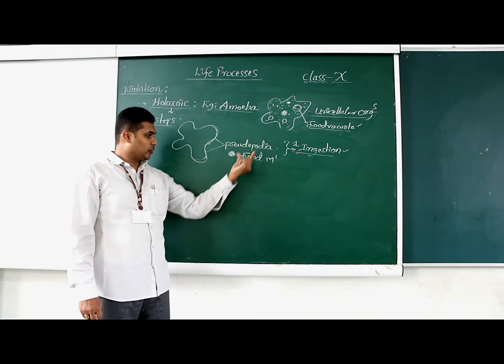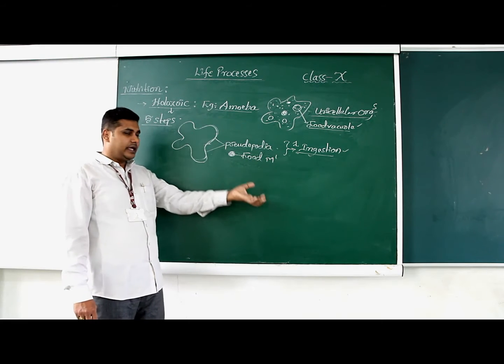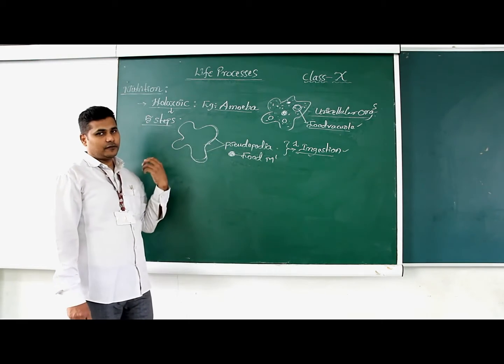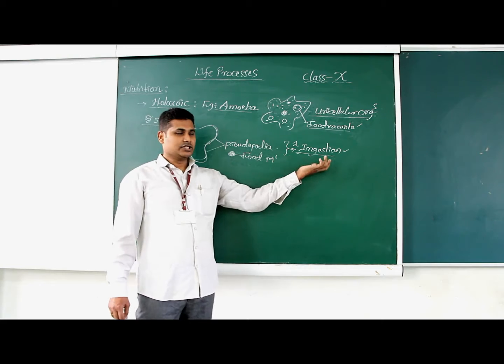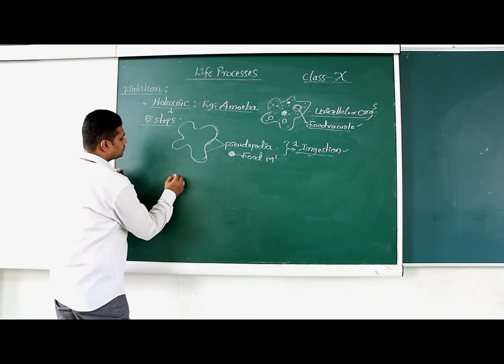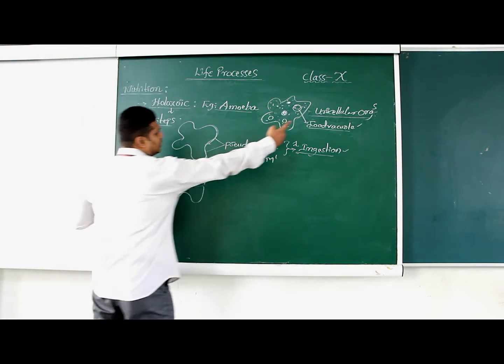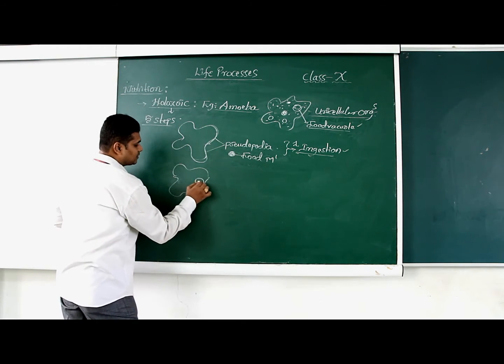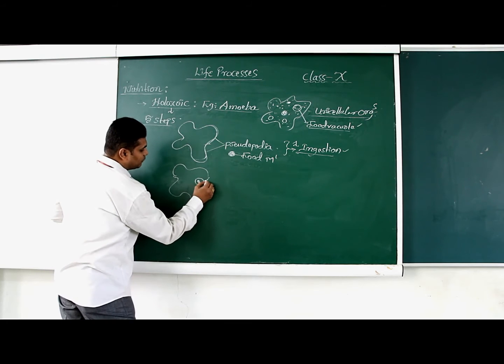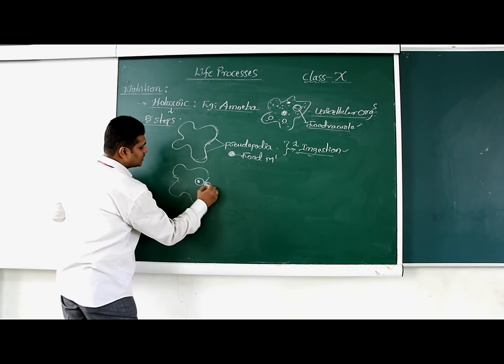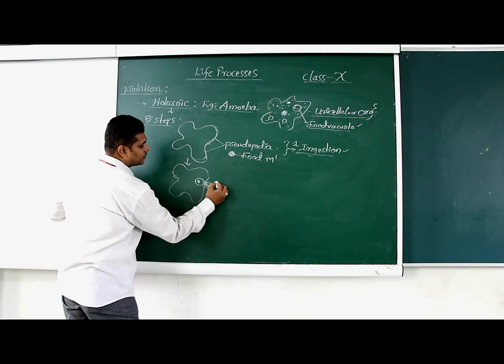With the help of pseudopodia, the food materials are taken into the body of the amoeba, which is simply called ingestion. And the second step, I said already, the food vacuole is an important place.